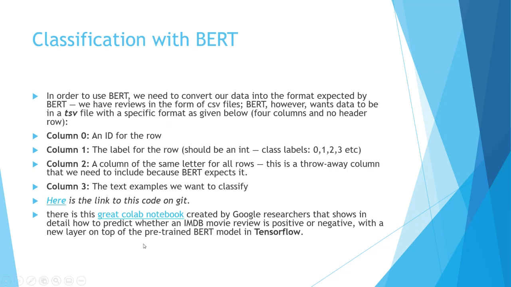Then, in order to use the pre-trained BERT models, we have to convert our data into a TSV. This is the classification code, and I have shared the GitHub repository link where you can see how to use it with BERT and the TensorFlow libraries. You can also grab a Google Colab notebook that shows how to deploy BERT to predict whether an IMDb movie rating is positive or negative. So this is a pre-trained BERT model on top of TensorFlow.